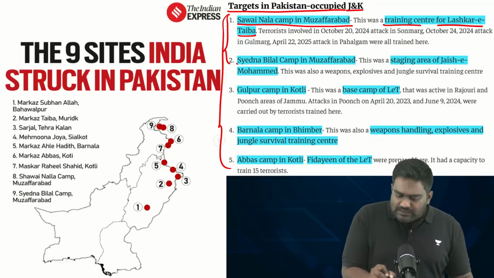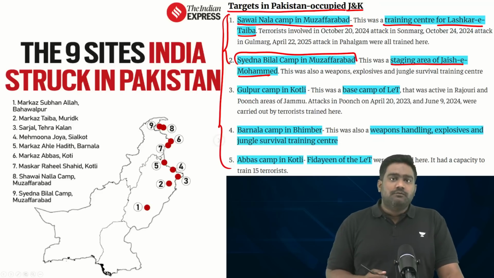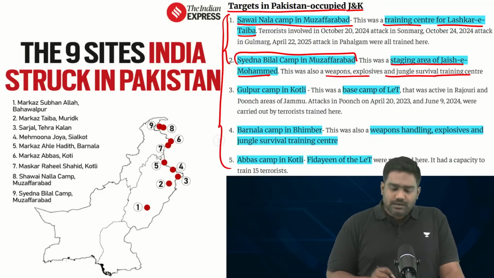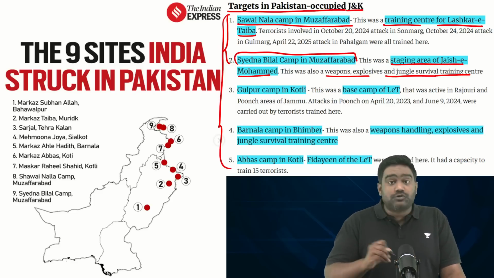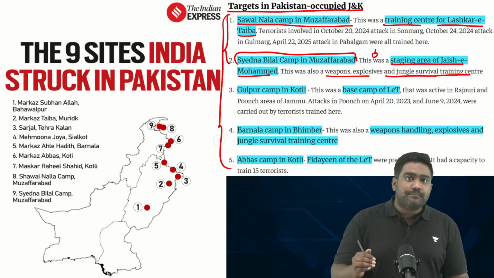If you look at another terror camp in Muzaffarabad, which is a staging area for Jaish-e-Mohammed, where arms training and explosives and jungle warfare training is provided. And this is done with the support of the Pakistani state actors, where the Pakistani army, ISI, and Pakistani special forces are involved in training the terrorists. They provide military grade training to them.